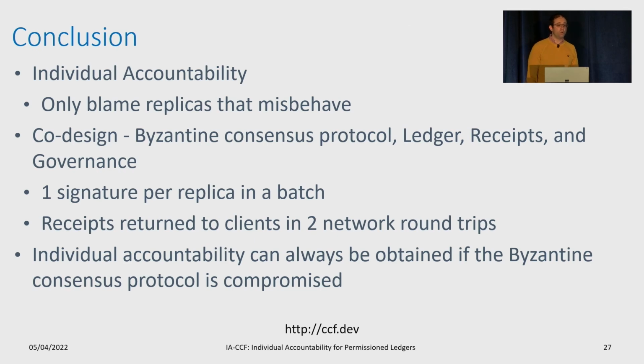In conclusion, we built IA-CCF, a permissioned ledger which provides individual accountability to ensure members which run malicious replicas that compromise the safety of the permissioned ledger are always held individually accountable. We did this by co-designing the Byzantine Consensus Protocol, ledger, receipts, and governance. We obtain high throughput by only requiring replicas to sign 1 protocol message in a batch, and low latency by returning receipts in 2 network round trips. And in our paper, we showed that individual accountability can always be obtained if the Byzantine Consensus Protocol is compromised. Thank you.